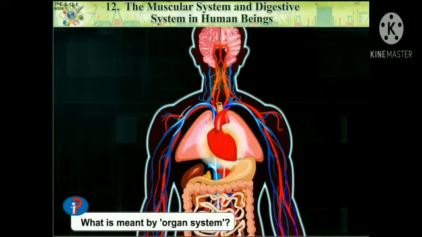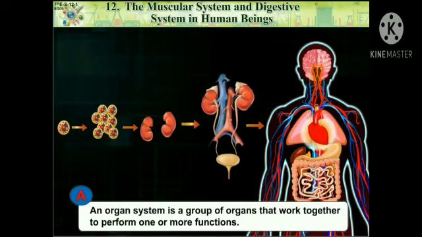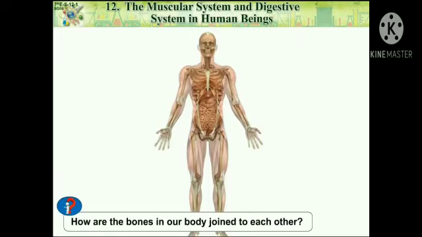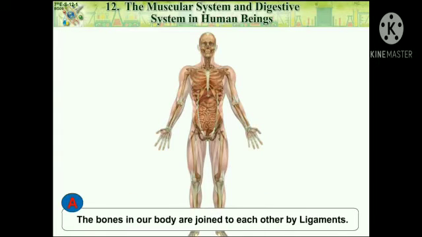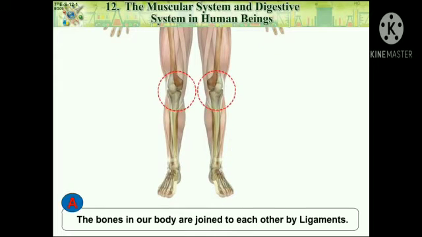What is meant by organ system? An organ system is a group of organs that work together to perform one or more functions. How are the bones in our body joined to each other? The bones in our body are joined to each other by ligaments.